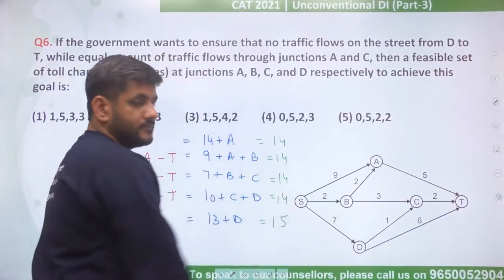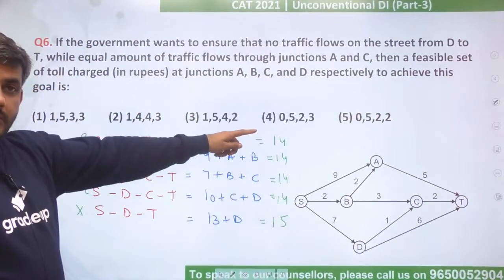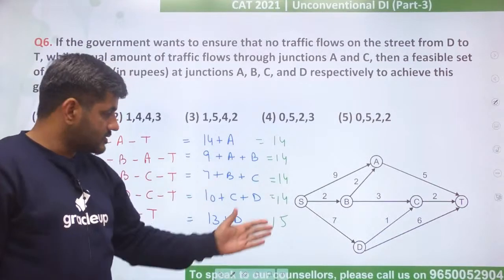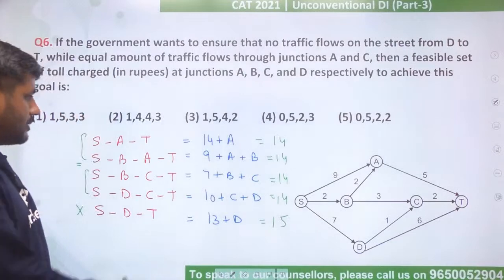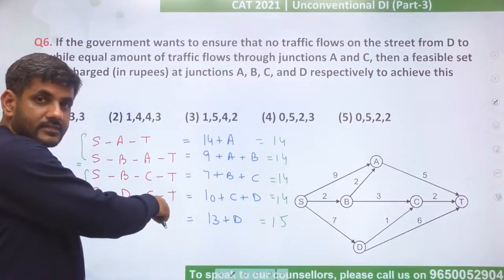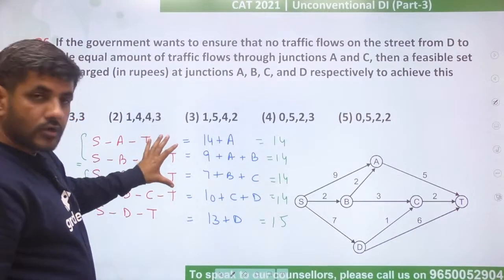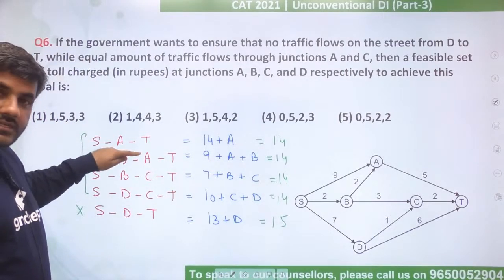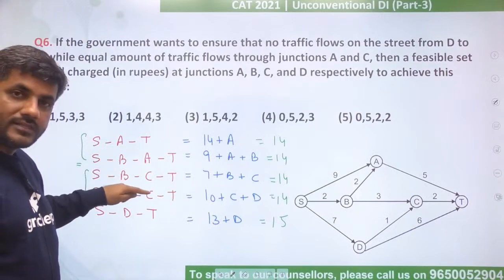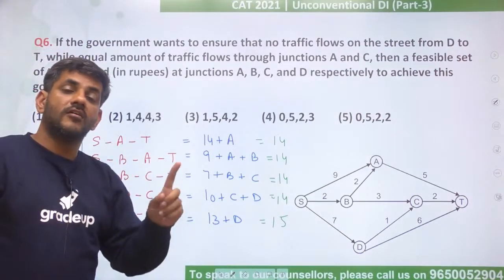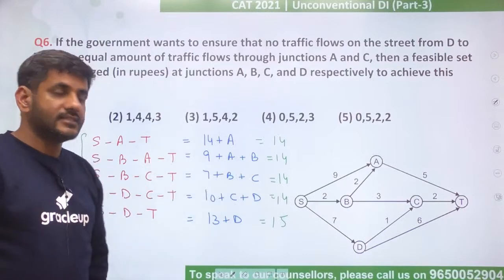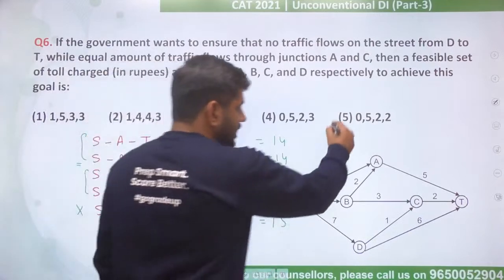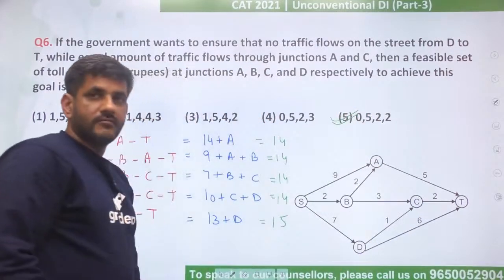Now see, according to option 5, what are we getting? That this last path will not be used by anyone. This is the most expensive one. All the people will use the first 4 paths. And when people use the first 4 paths, out of 4 people, one would go via this A, one would go via this A, one would go via this C, one would go via this C. So an equal number of people would be going via A and C. This is exactly what the question wants. So therefore, for us, the answer for this question should be option 5.